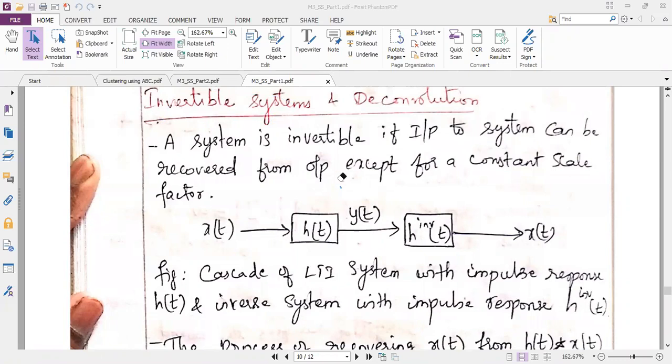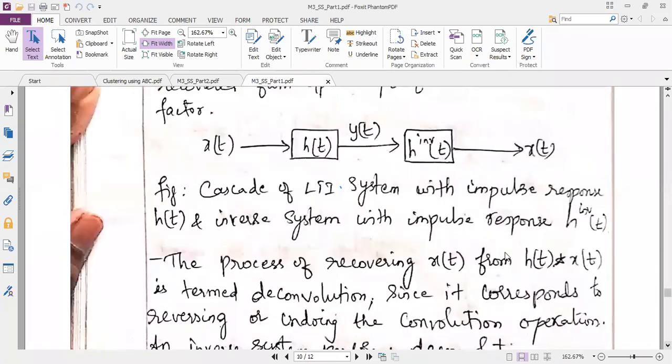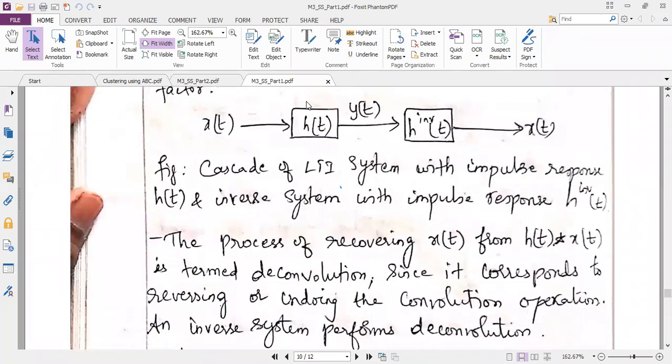So now I am going to take two systems connected in cascade. X of t is the input signal, which is given to the first LTI system having an impulse response h of t, and it gives me the output y of t.